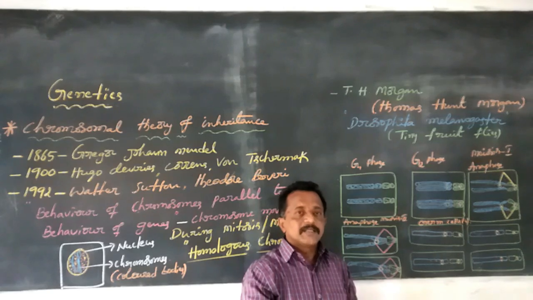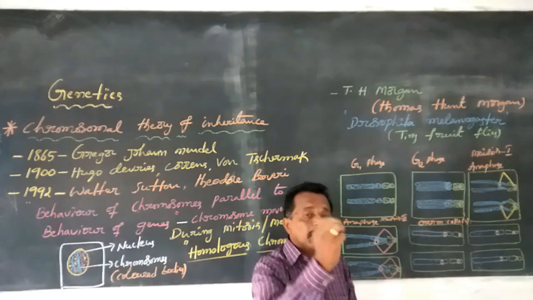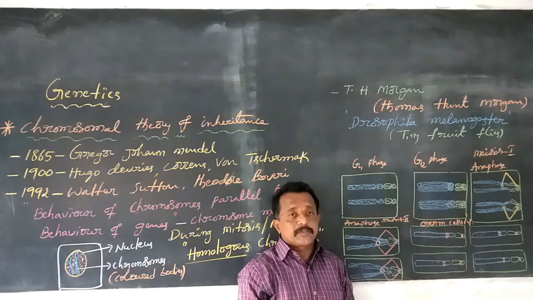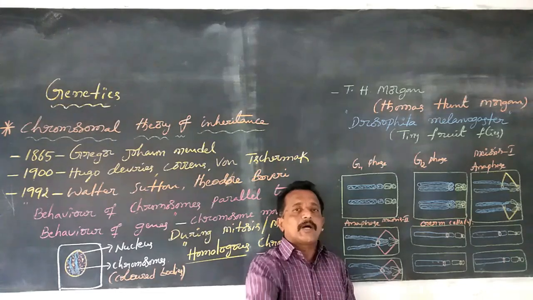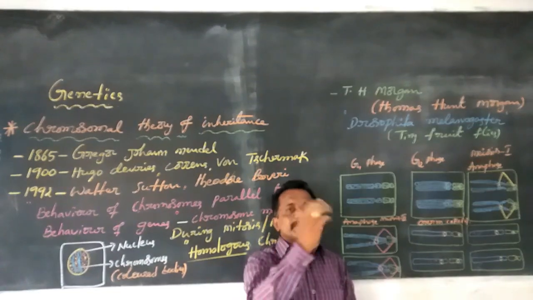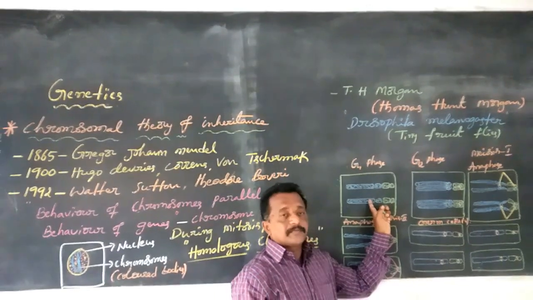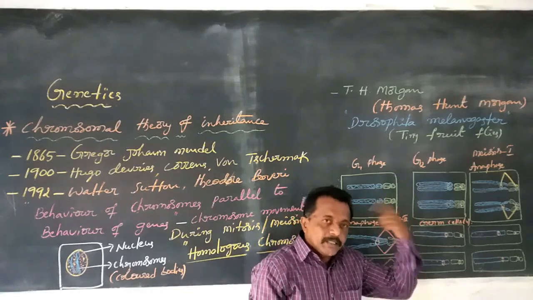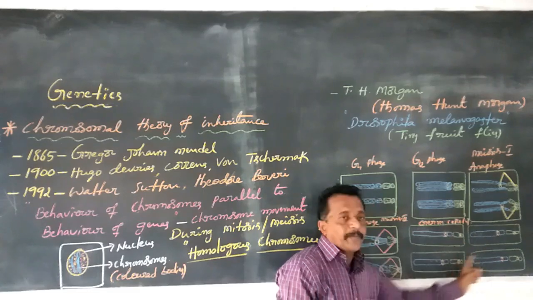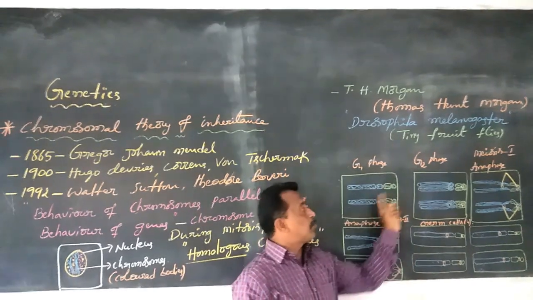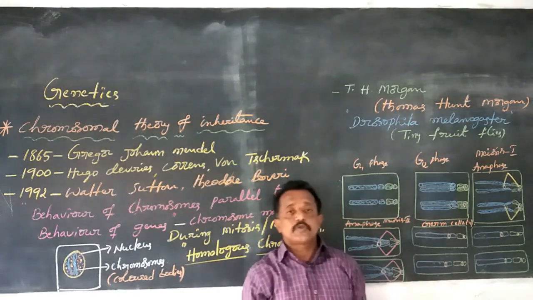Why? Because the characters are passed from parent to offsprings through the chromosomes. That is chromosome theory of inheritance.